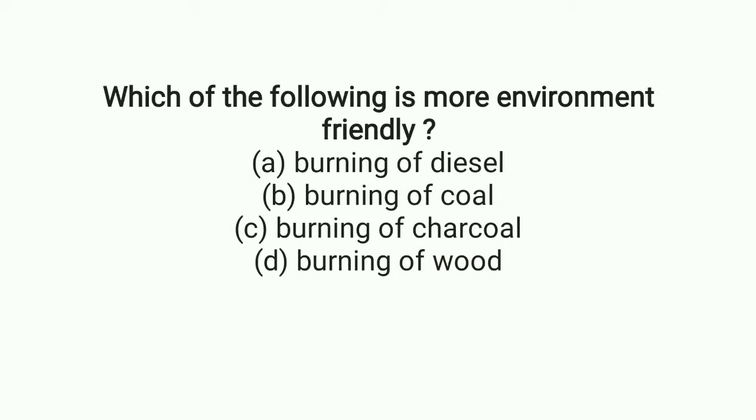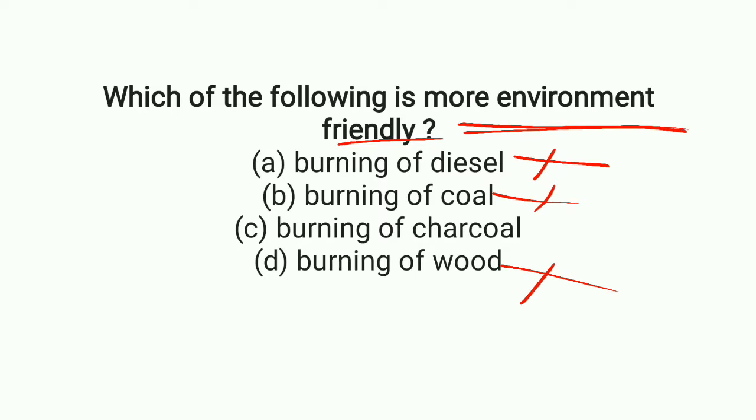Which of the following is more environment friendly? So option A, burning of diesel. No, it's not environment friendly. Burning of coal. No, it's not environment friendly, because after burning it releases harmful gases to the environment. Burning of wood is also not environment friendly. So option C, burning of charcoal, is the environment friendly. So option C is the correct answer.